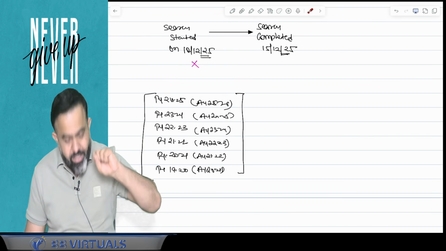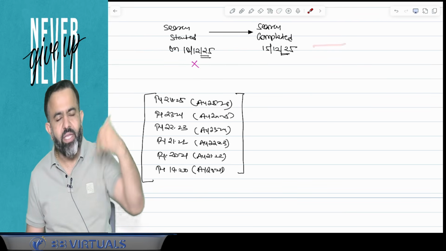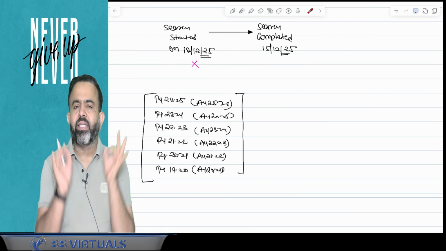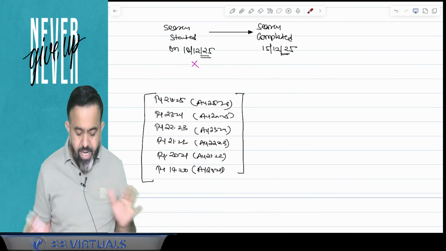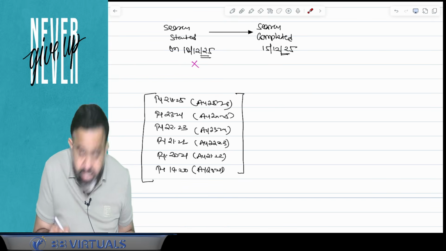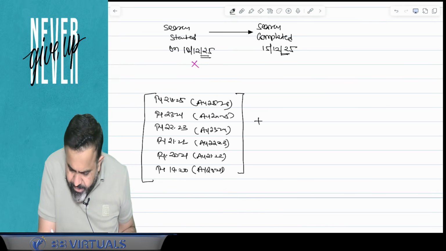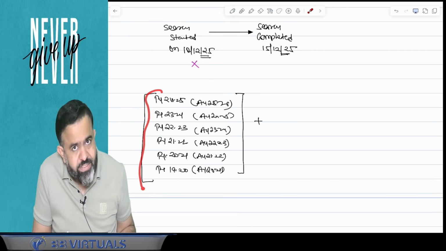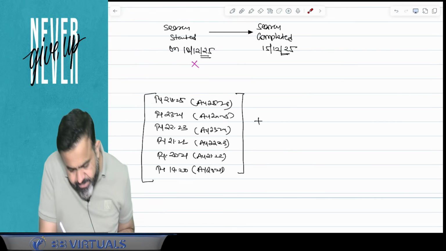So what will happen? AO will ask you when search is completed. After search completion, AO will ask you to file the return of the last 6 assessment years. And guys, along with that, your block period will be the last 6 previous years plus 1st April of the year in which search is commenced.